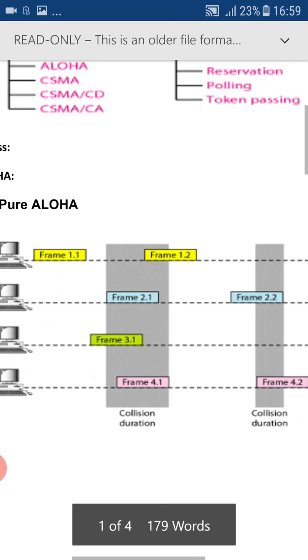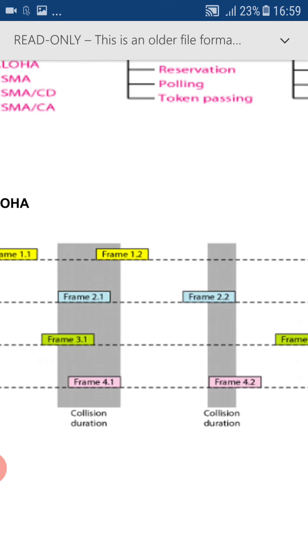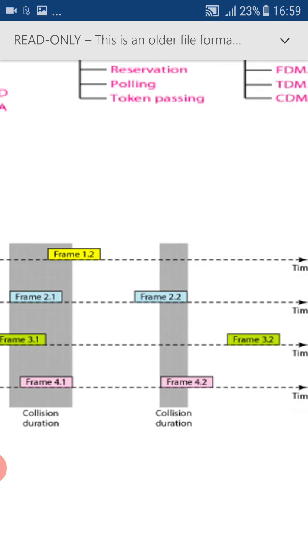You can see the diagram. Station 1 has a frame 1.2. Station 2 has a frame 2.1. Station 3 has a part of the frame 3.1. Station 4 has a part of the frame 4.1. So all the frames are sent over the medium at the same time, so a collision has occurred. In the same manner, frame 2 of station 2 and frame 2 of station 4 are in collision.